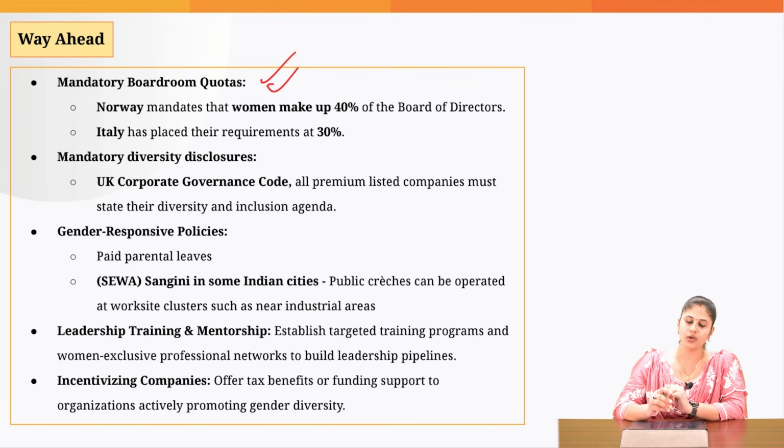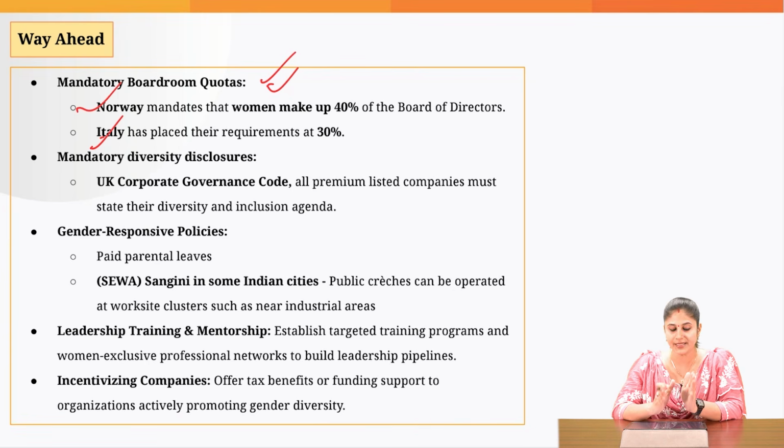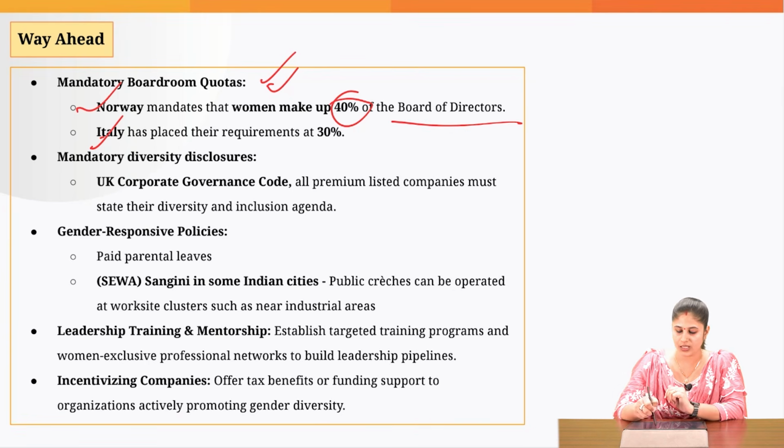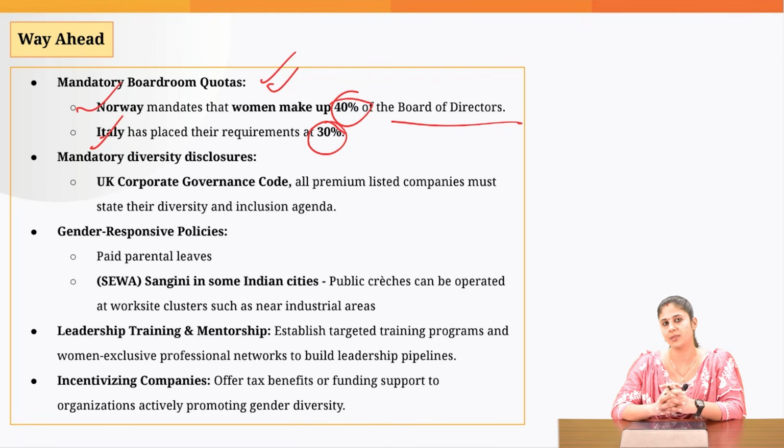Firstly, we should follow the international global practice, which is followed in Norway and Italy, wherein they have put in place mandatory boardroom quotas: 40% of the members of the board of directors should be women, and in case of Italy it is 30%. So this is something that we can apply in case of India as well. Then there should be mandatory diversity disclosure.